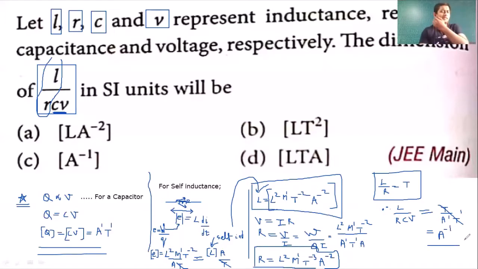So this question was a little bit lengthy because we have to find out the dimensions for all. We have to find out the dimension for L, for R, for C, and also for V. So this is the answer. The correct answer is option C, A^-1. That is the dimension. Understood? Very good. Let's move on to the next question.